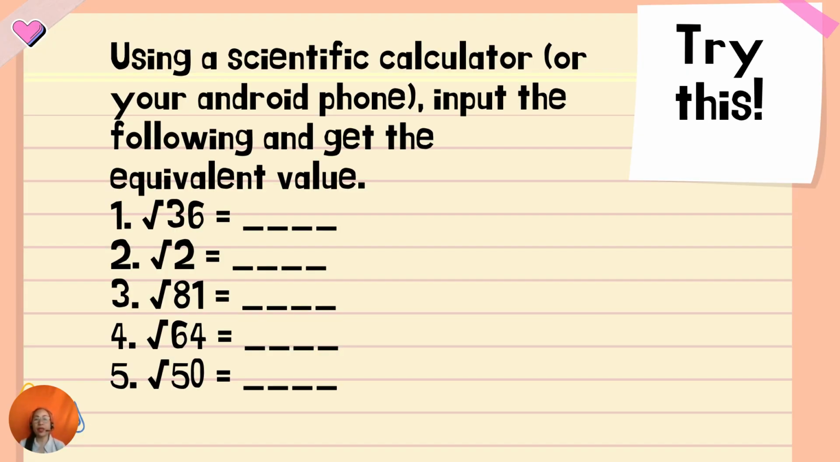For a start, I wanted to pick up something that can help you find the square root of the following numbers. You can have your Android phone or your computer. You just browse the net. There is an online calculator there, and maybe you can have your calculator itself. So let's have this one: square root of 36, square root of 2, square root of 81, square root of 64, square root of 50.